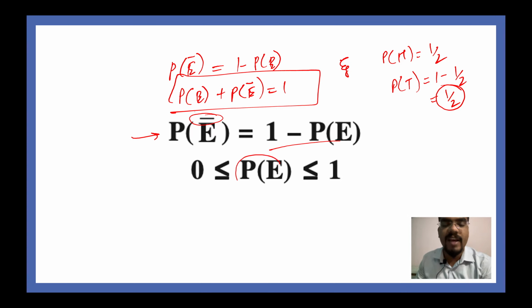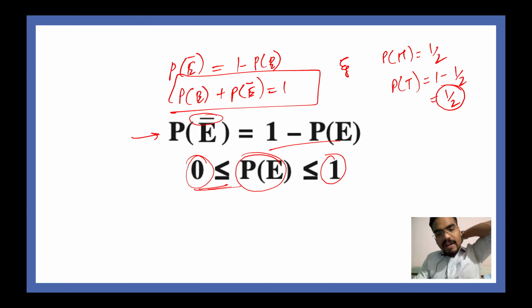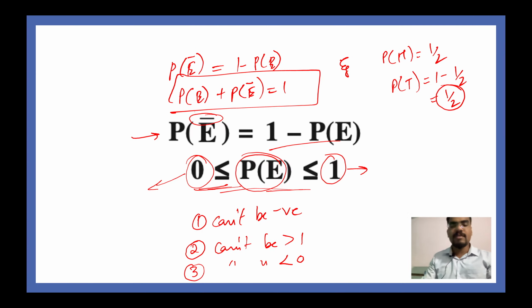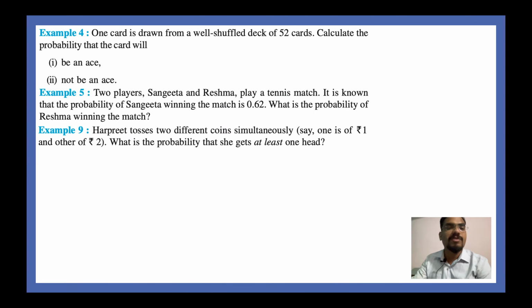Also, the probability of any event will lie between 0 and 1. So the probability can be 0, greater than 0, or less than 1. Nothing can exceed beyond 1 and 0, right? So first of all, the probability can't be negative. Second, it can't be greater than 1, and third, it can't be less than 0, right? Same thing. All right, moving on to the next questions now.